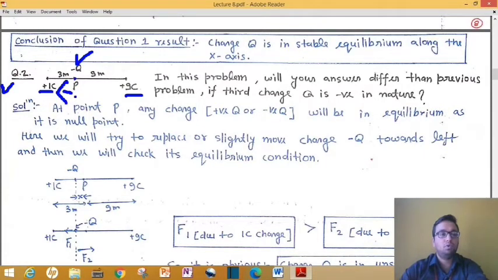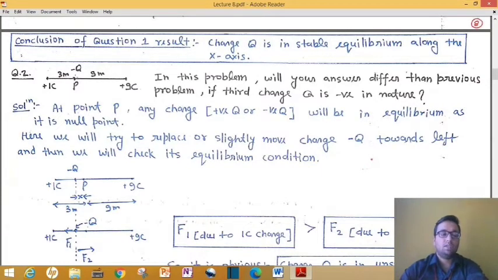That force will be towards left, and this 9 coulomb charge will also exert an attraction force on this capital Q, towards right, and at P both forces are equal. Why are both equal? Because this charge minus Q is in equilibrium at this point.